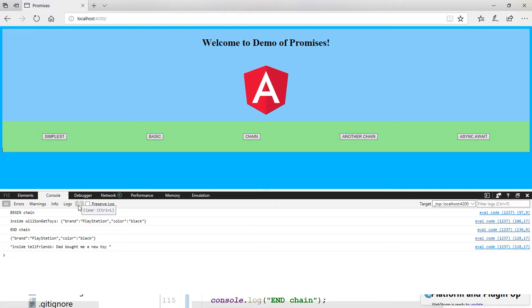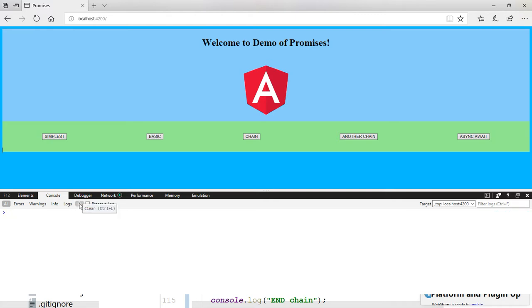So let's do it again. There are no timers here, so things are happening very quickly, but it's asynchronous, and there are callbacks and stuff like that. In particular, the begin chain, the end chain happened, and I did manage to log the toy. It got resolved. I tell my friends that Dad bought me a new toy. So let's go through it once more.